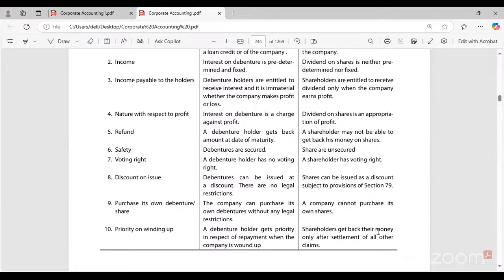Shareholders will get back their money only after settlement of all other claims, because they are the owners. Shareholders will receive the money at the end, after clearing the debts of all other parties. This is the priority. Debenture holders get the priority in respect of repayment, whereas shareholders will get the money, but not on a priority basis, on a last-served basis.